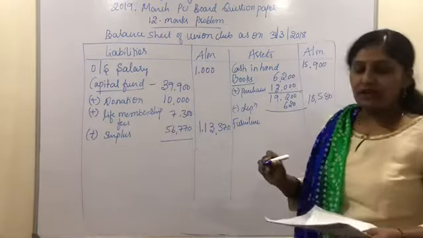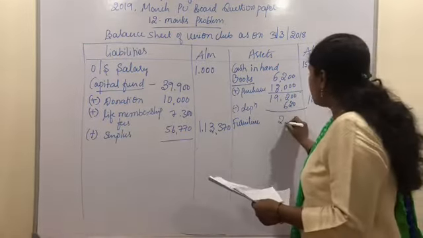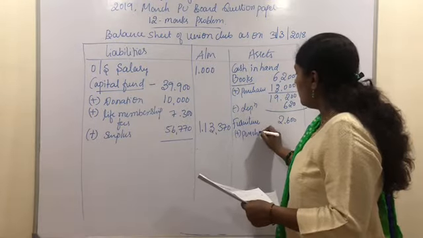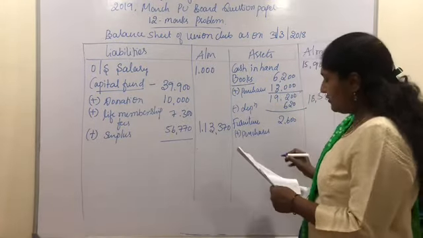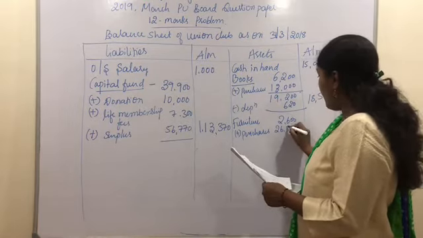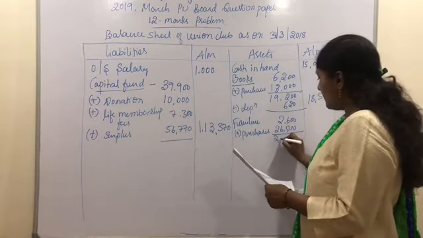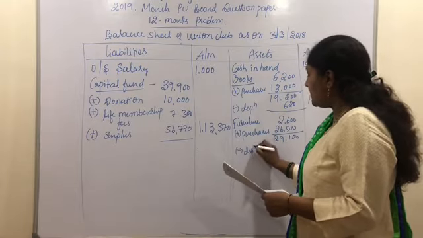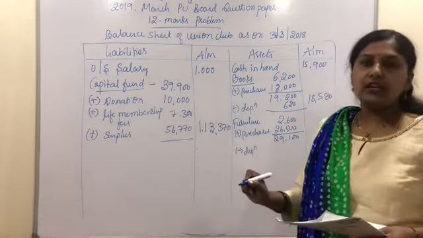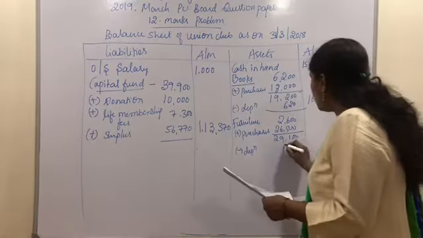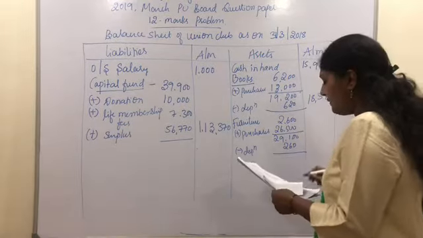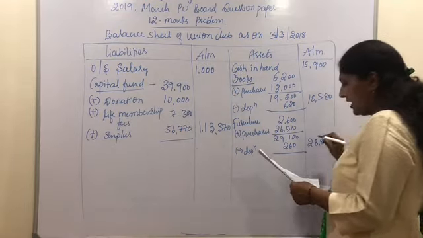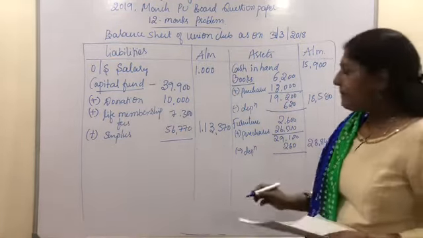The book value of furniture as per the old balance sheet is 2,600, and then add purchases made during the year. The purchases made during the year is 26,500. The total is 29,100, and again we have depreciation on furniture already calculated in the income and expenditure account, amounting to rupees 260. The net value of furniture is 28,840. So after this we have buildings.